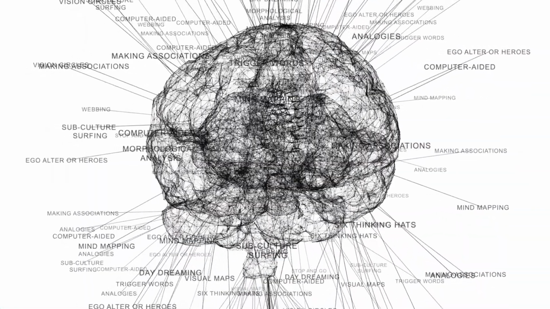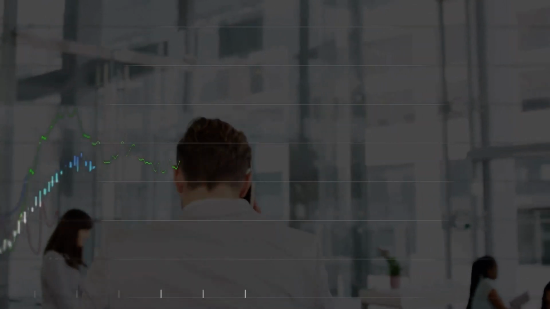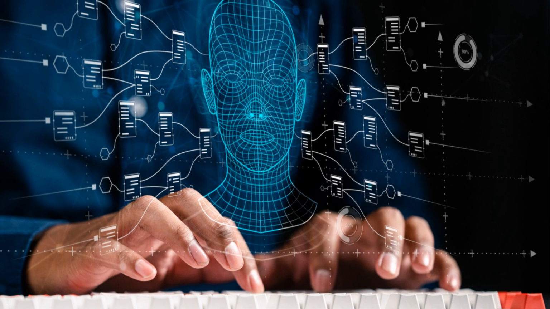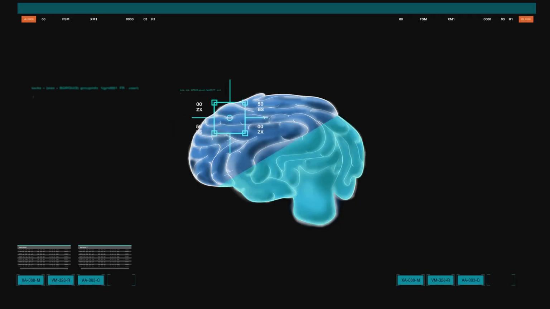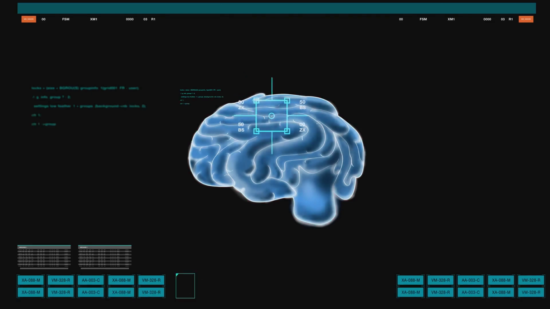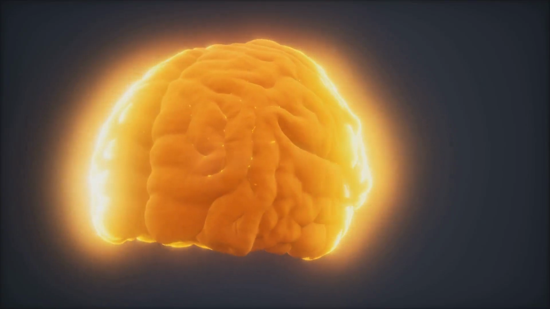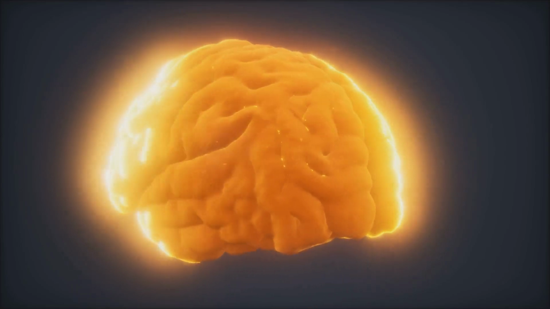Imagine the human mind as a complex computer. It processes vast amounts of information every second, but just like a computer, the mind needs filters to function effectively. This is where Neuro-Linguistic Programming, or NLP, comes in. NLP is like a user manual for the brain. It helps us understand how our minds filter information.